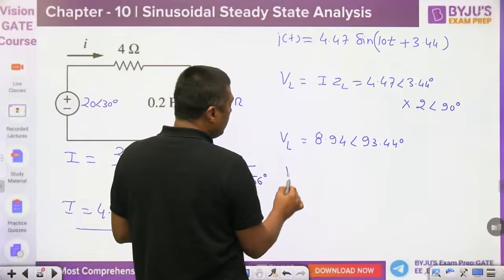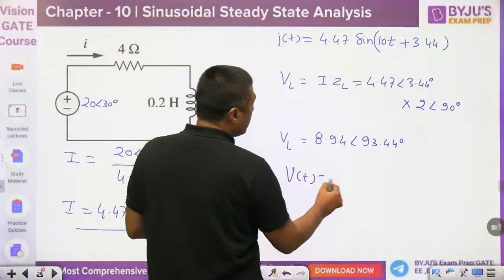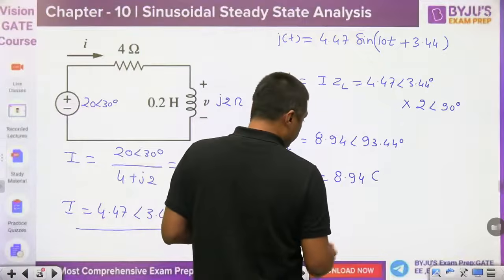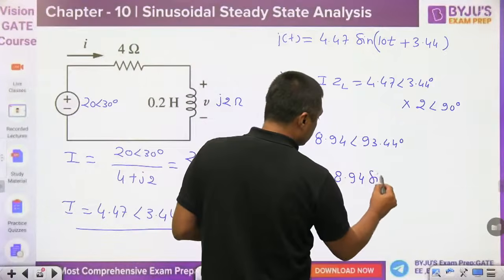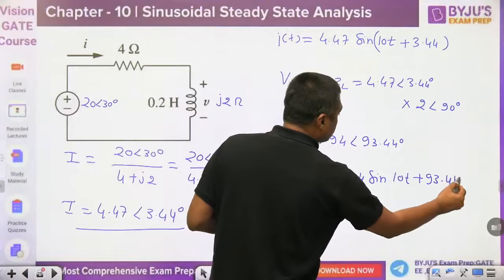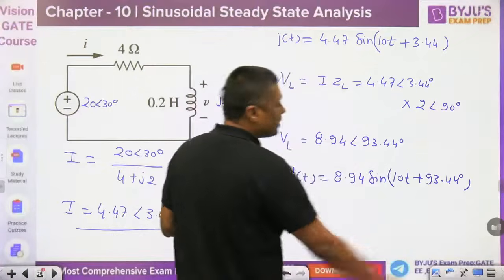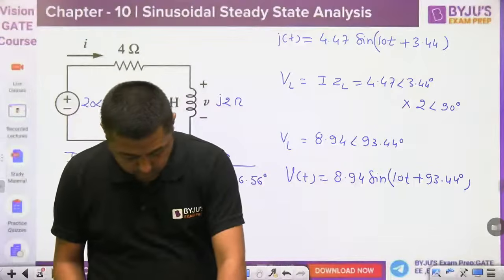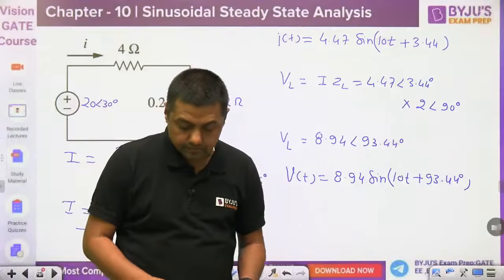So in time domain, it is represented by 8.94 sine of 10t plus 93.44. So that is the answer for this particular question, guys.